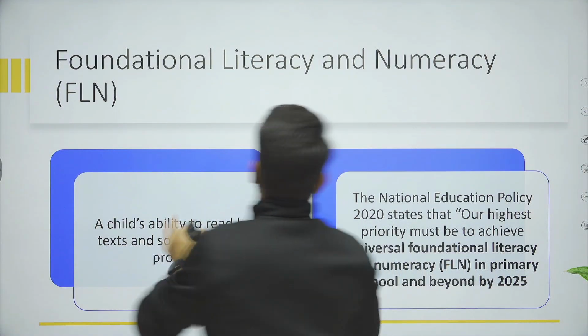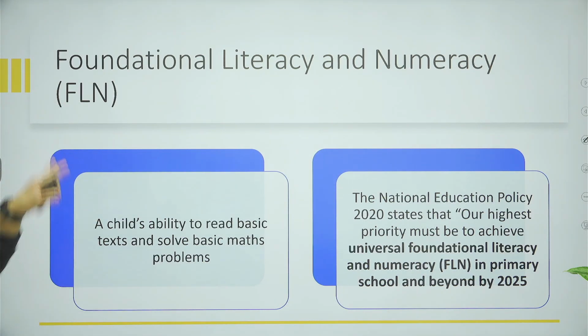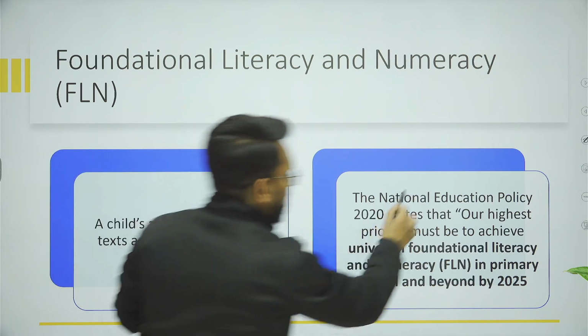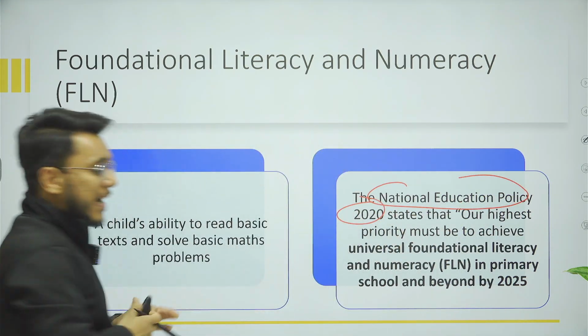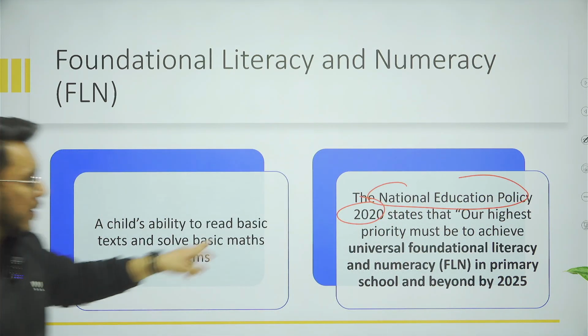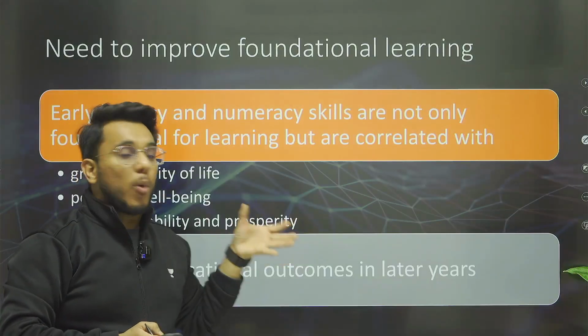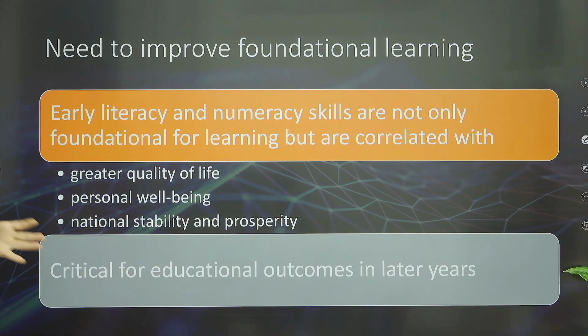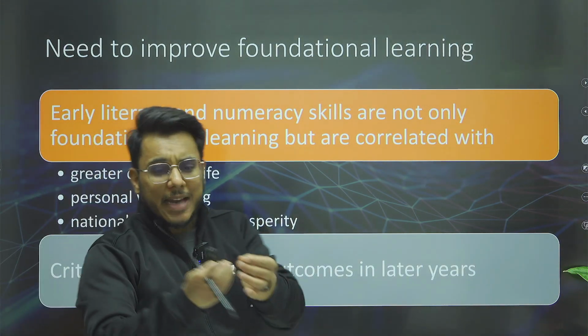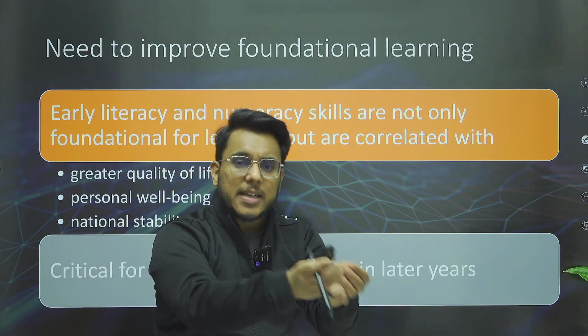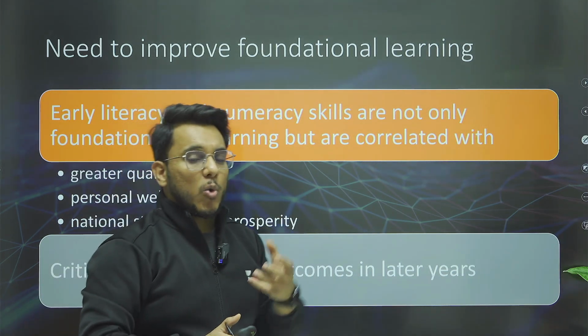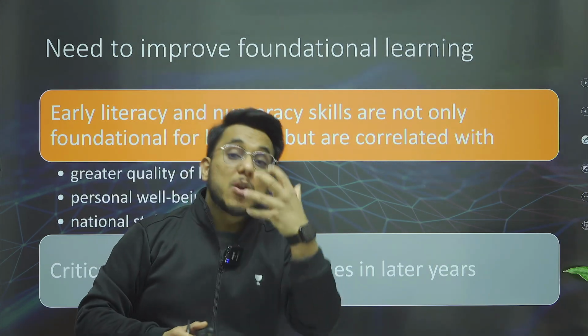Now guys, foundational literacy and numeracy has gone down a lot. Now what can we do? The National Education Policy 2020 has put a lot of focus on improving foundational literacy. So more attention has to be given to foundational literacy. Basic literacy, identification of numbers, reading the text, this plays a very important role, not in getting good marks, but beyond that also.